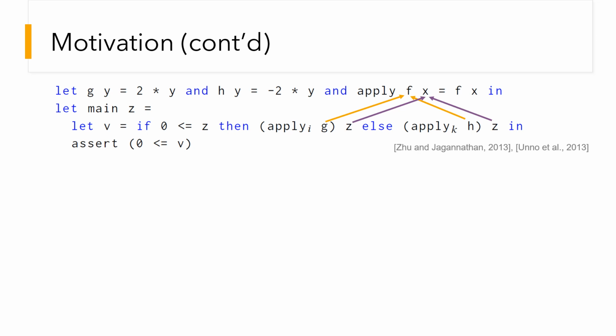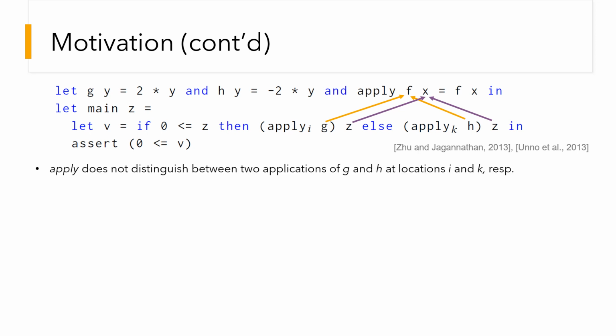The inference of the apply does not distinguish between two applications of g and h. That is, the inference of apply is not aware that g should be applied to non-negative integers and h should be applied to negative integers. So the inference concludes that input f to apply can be called and produce any integer, which is not sufficient to prove that v is non-negative.